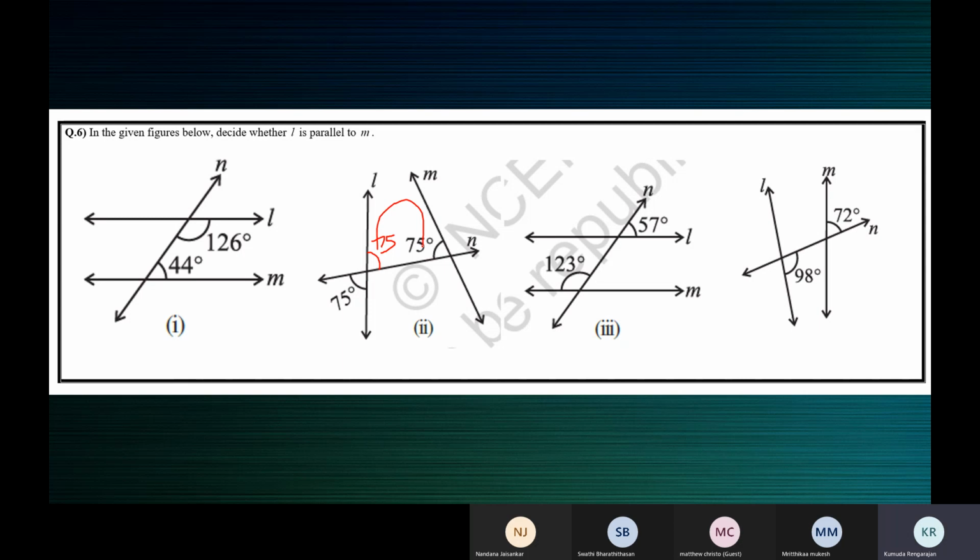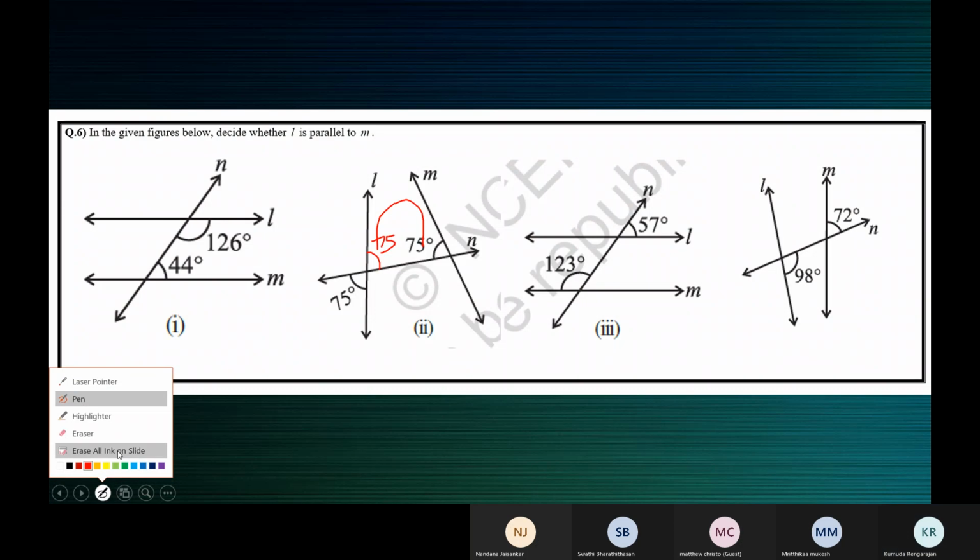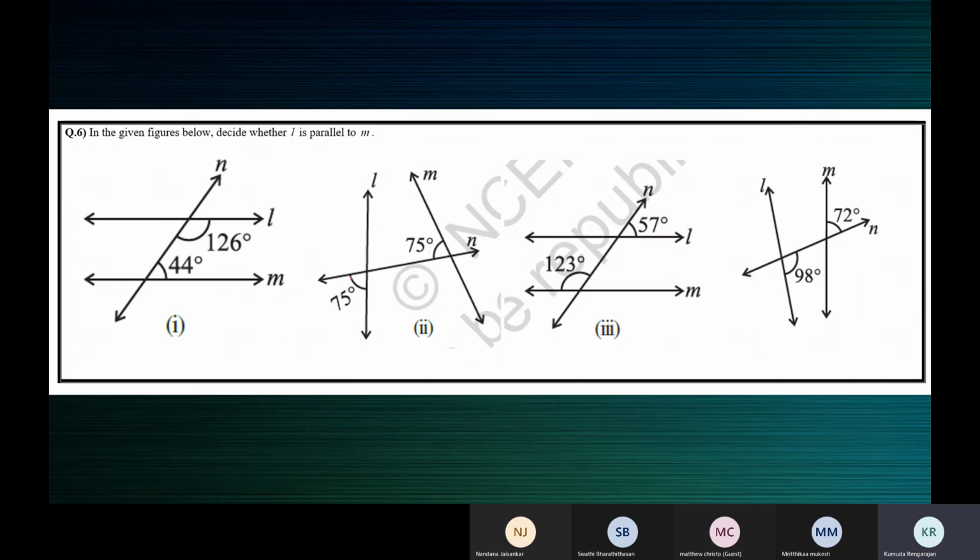Is that fine, children? Yes, ma'am, understood. Another method is that you can find this by linear pair. How much will this be by linear pair? 180 minus 75. How much? 105, ma'am. Yes.